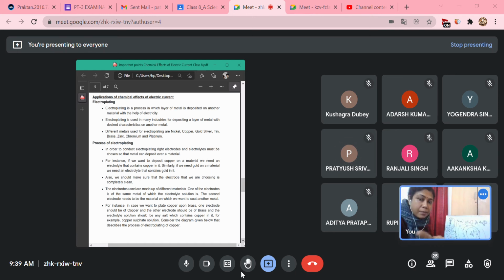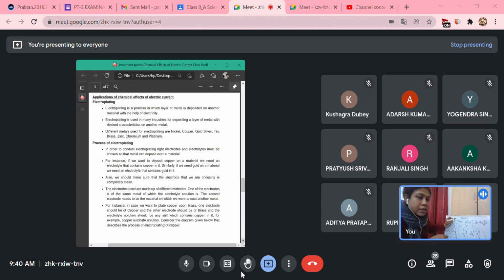So one thing, what is the meaning of this statement? That the right type of electrolyte should be used so that the metal gets deposited. Suppose that I want to plate this cathode with gold plating. So I will take the anode as gold, but at the same time in the solution there should be a salt of gold. Do you know the scientific name of gold? It is aurum.